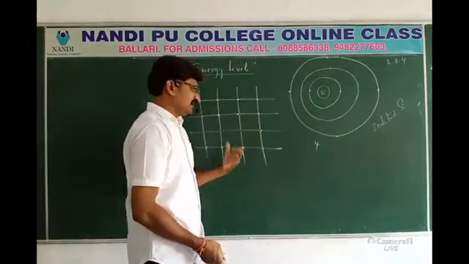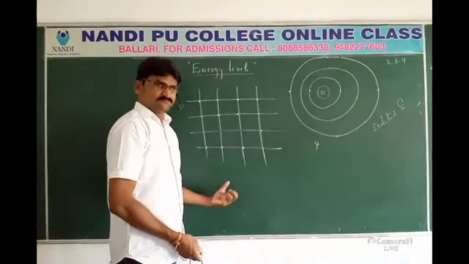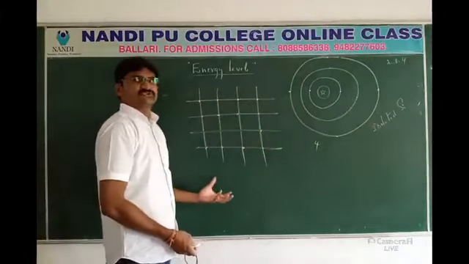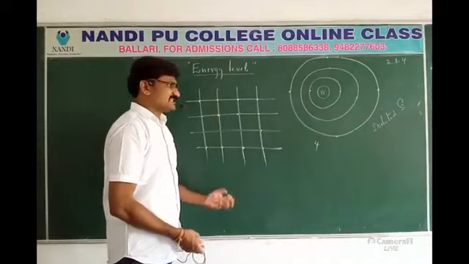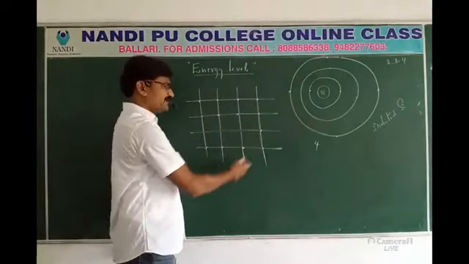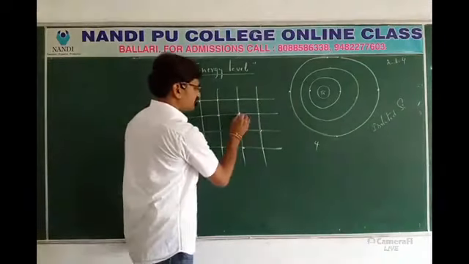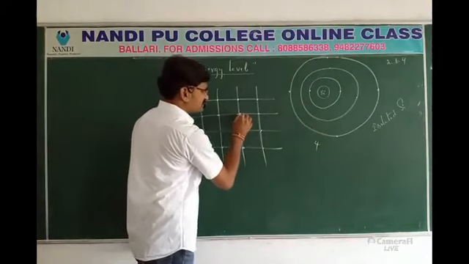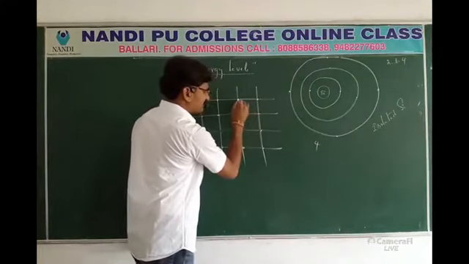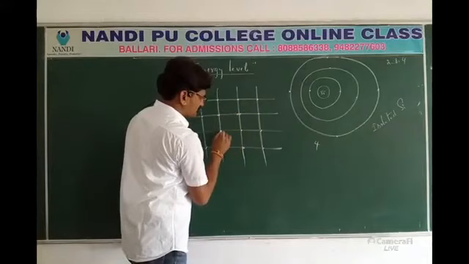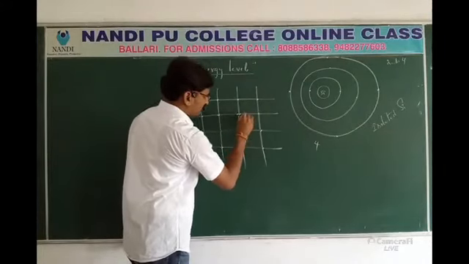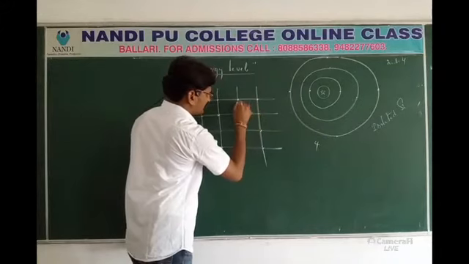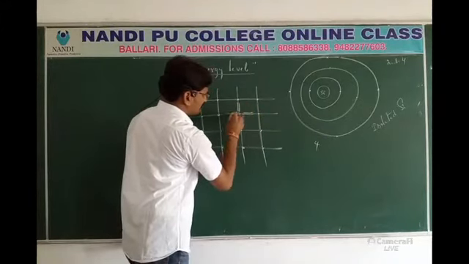When we come to the crystalline form, a group of atoms together makes the crystal. In this crystal, so many atoms are there. For example, this atom is sharing with 4 neighbors. So here there will be a bond, here a bond, here a bond, here a bond.